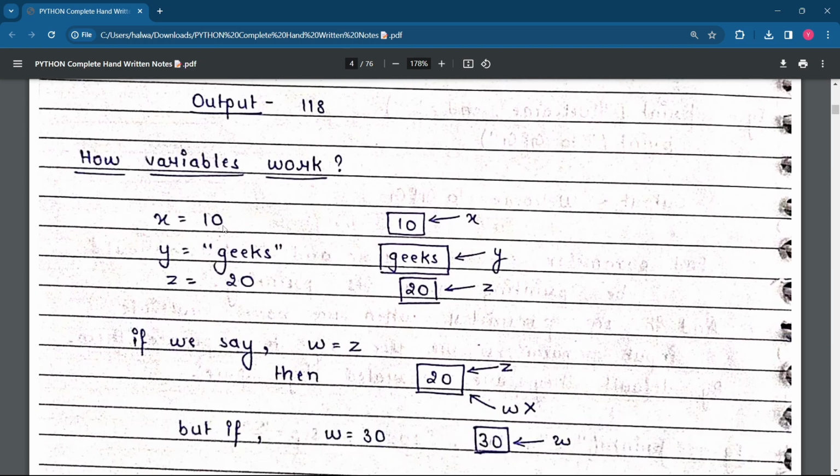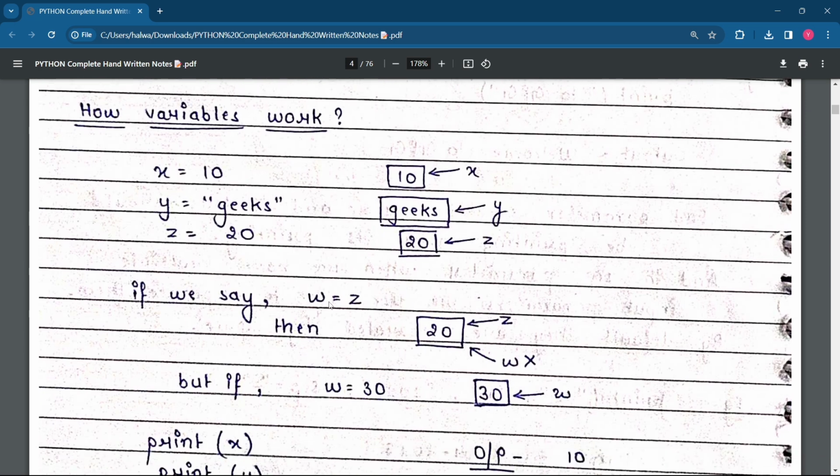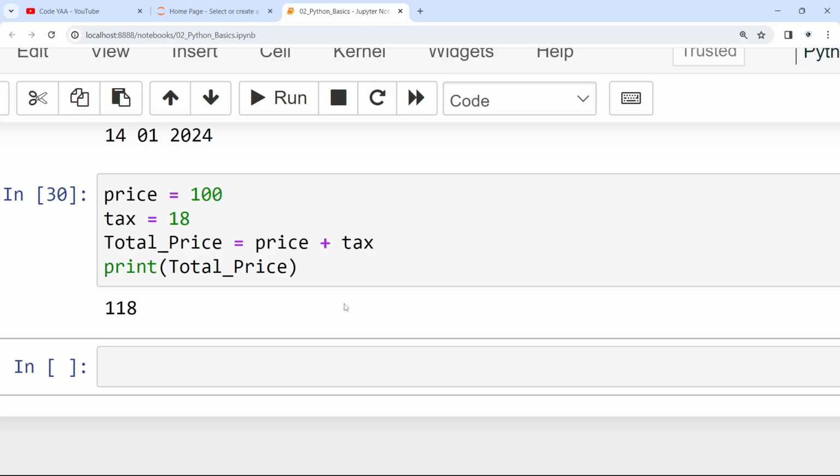Now let's move to the next part, that is how variables work. You can see x is equal to 10, y is equal to x, z is equal to 20. X, y, z, these are three different variables. Now if I say w is equal to z, an example will give you a clearer idea.